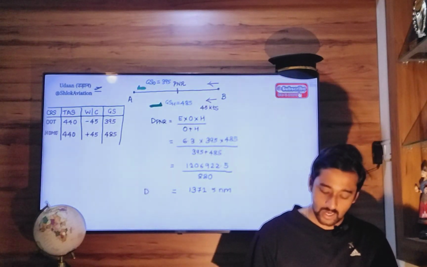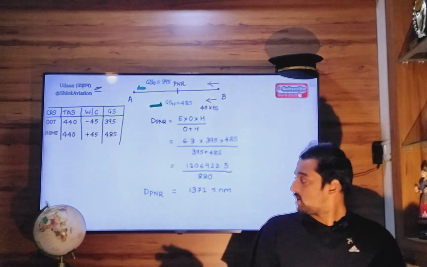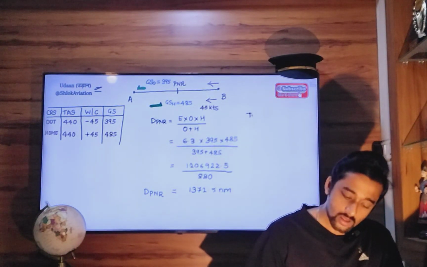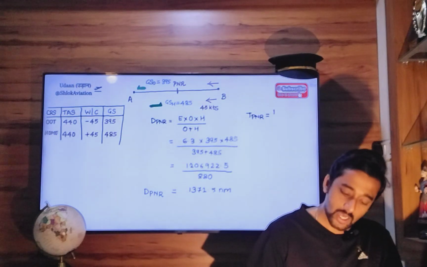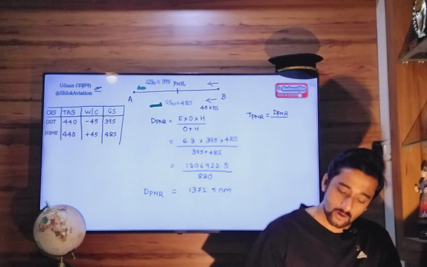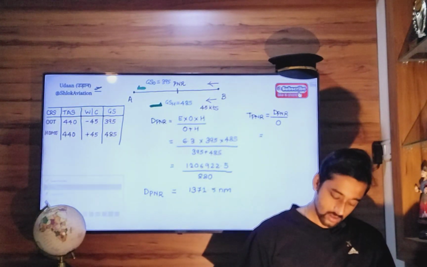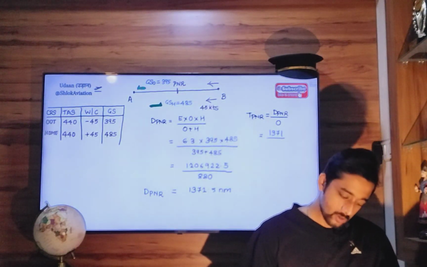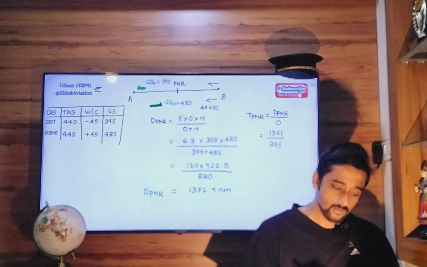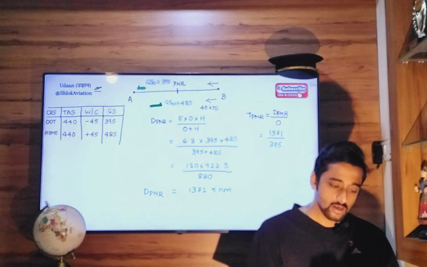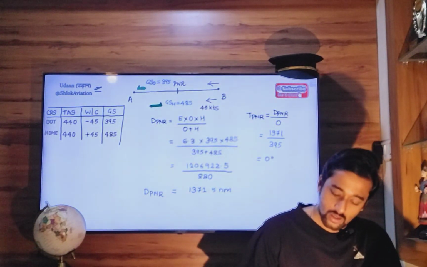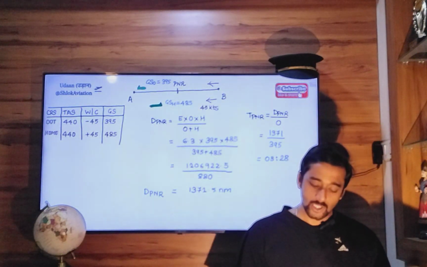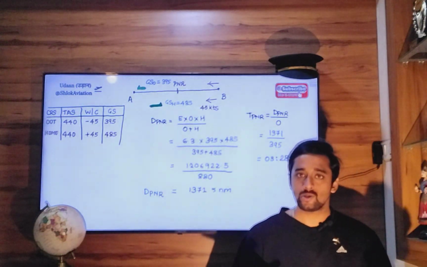So distance to PNR is 1371 nautical miles. Now time to PNR will be distance to PNR divided by outbound speed. 1371 divided by outbound speed 395 is 3 hours 28 minutes. So this is your time to PNR. So select that option which has both these values or any values closest to this.